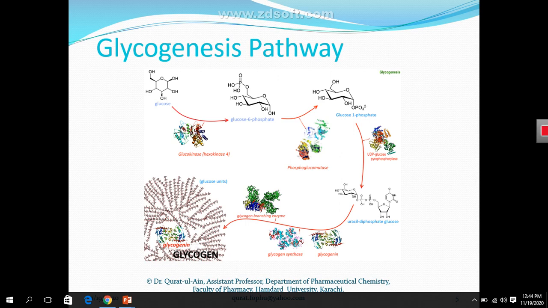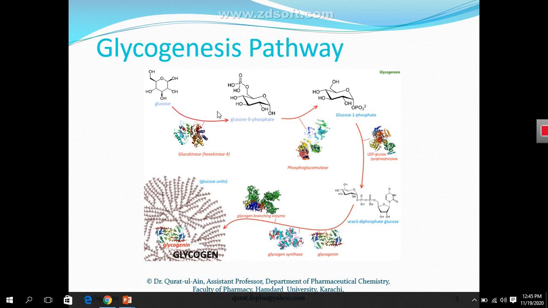A kinase is an enzyme that transfers a phosphate group from one substrate to another substrate. So in this step, this hexokinase enzyme transfers a phosphate group onto this glucose sugar, so glucose converts into glucose 6-phosphate.